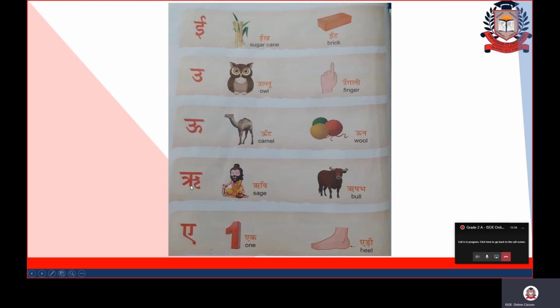Fine. Next varan is Re. Re say rishi, sage. Re say rishab, bull. Fine. These are the examples of Re varan. After E comes A. A say ek, one. A say ad, heel.